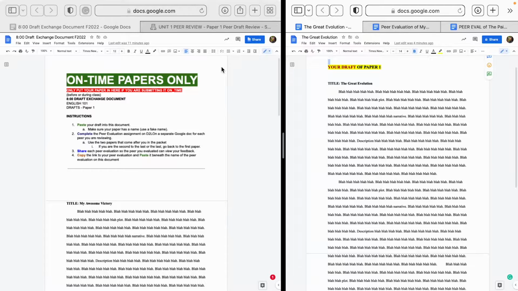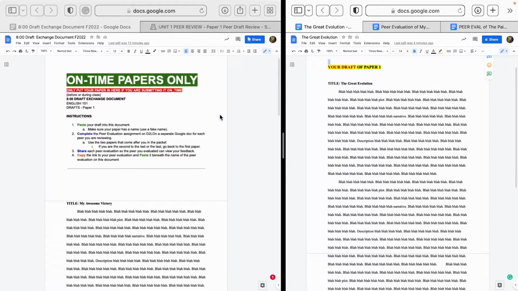Exchanging the drafts gets to be a little bit complicated, and the complication is added to the fact that when you do your peer evaluation, you want to make sure that your peers are able to get access to your evaluation of their paper and read it. We're going to try and do this all in Google Docs, and I want to give you a little bit of instruction about how it'll go.